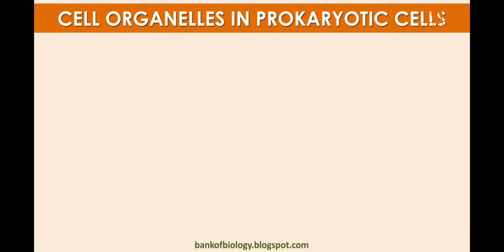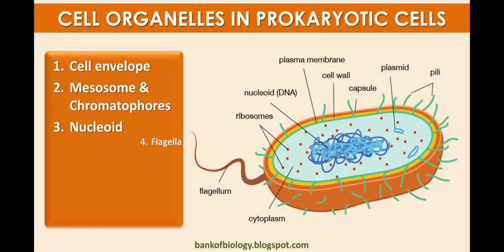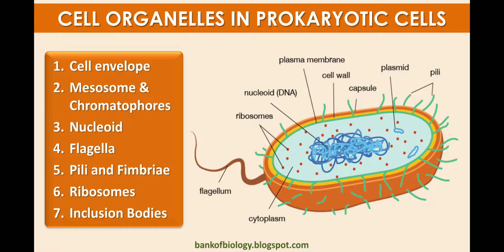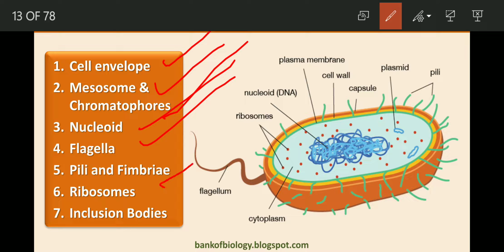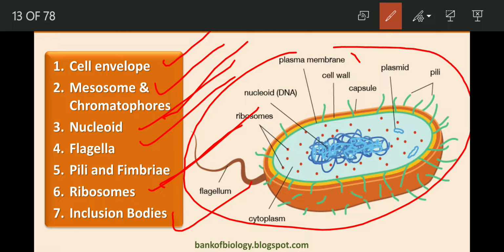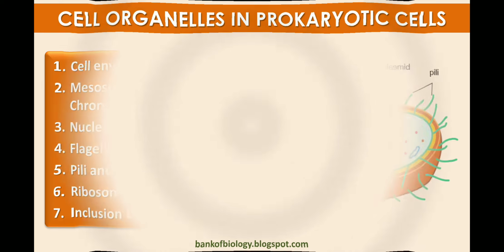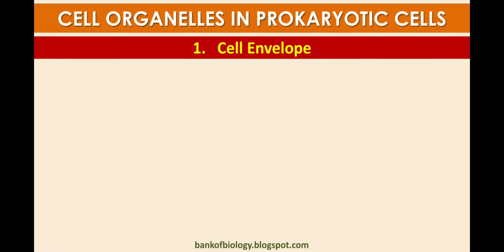Now, the organism which has a prokaryotic cell has certain components present. The cell components are the cell envelope, mesosomes and chromatophores, nucleoid, flagella, pili and fimbriae, ribosomes, and inclusion bodies. These are all the organelles present in the prokaryotic cell. The first cell component is the cell envelope.